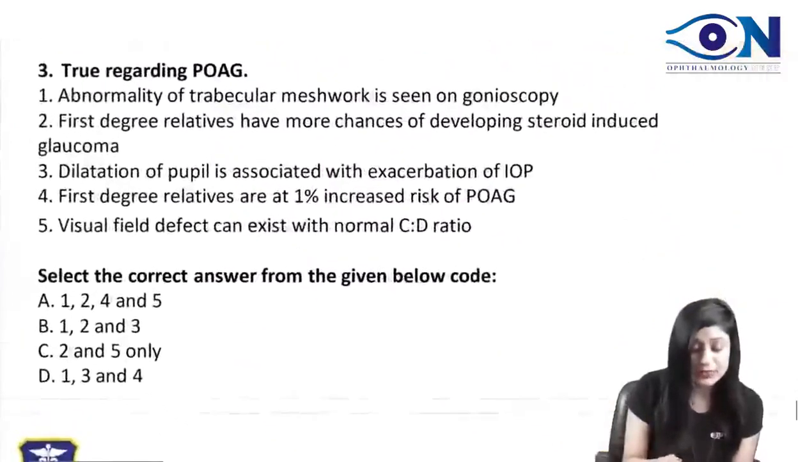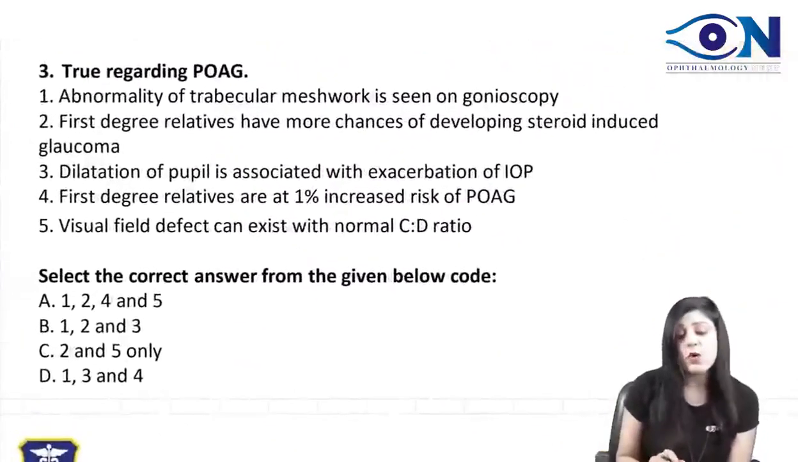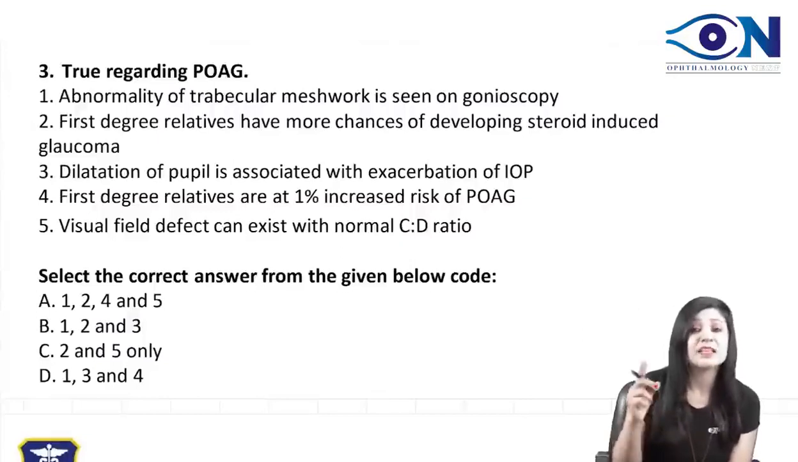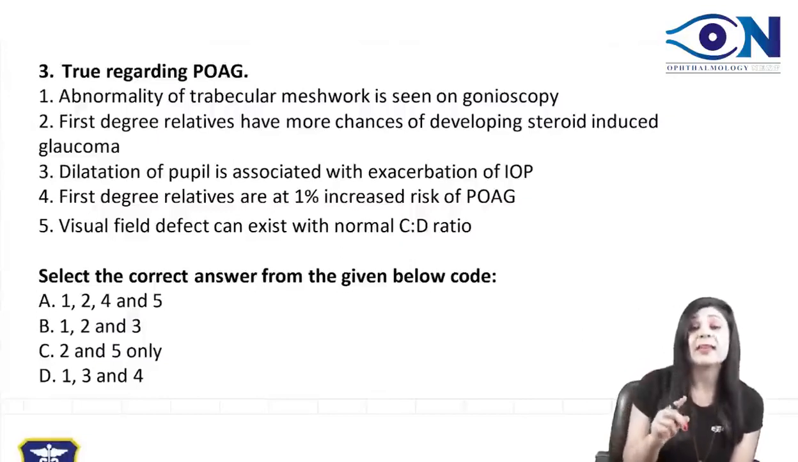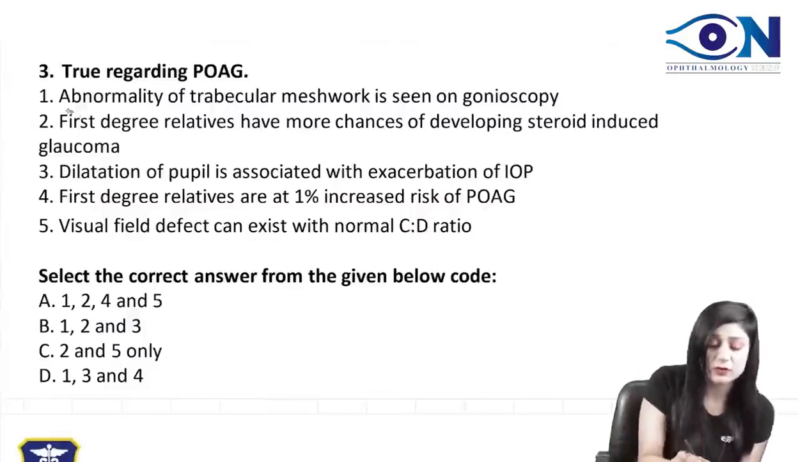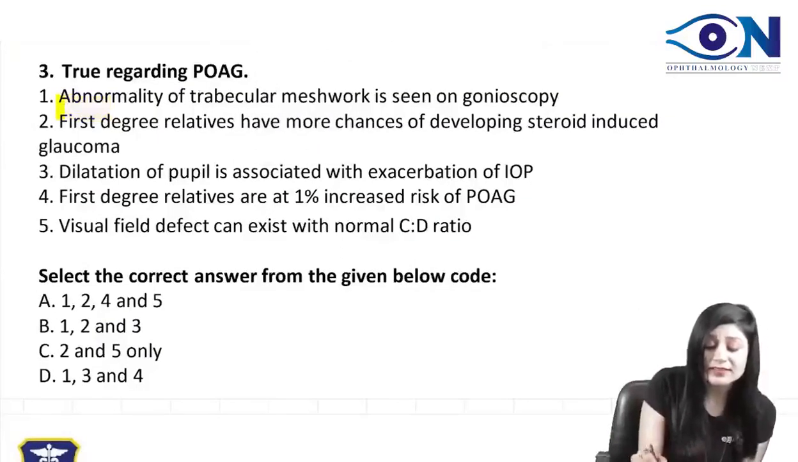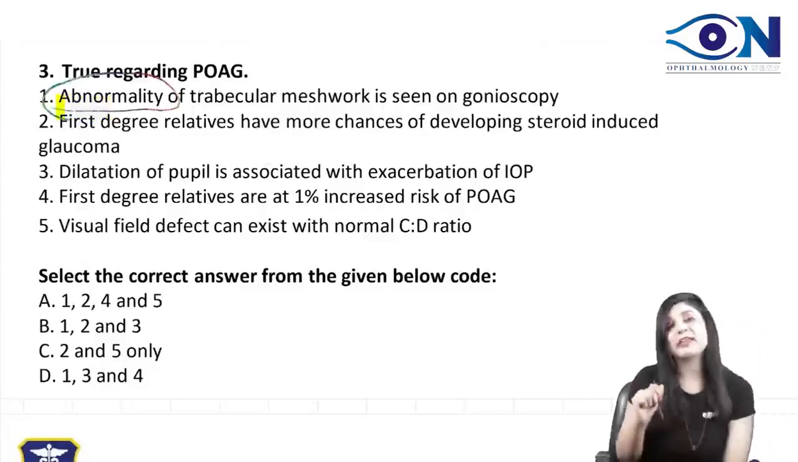Next question. What is true regarding the open angle glaucoma? Now, I know most of the students have confusion in option number 1. Why, ma'am, is this wrong? Now, see, they are saying abnormality of the trabecular meshwork. Is it an abnormality of the trabecular meshwork that is seen or a blockade seen? There is a difference between the abnormality and the blockade.